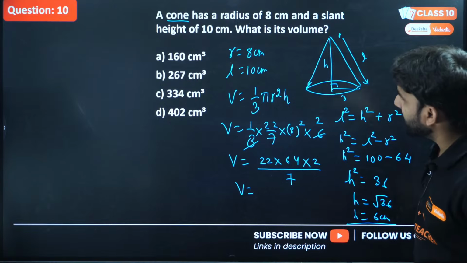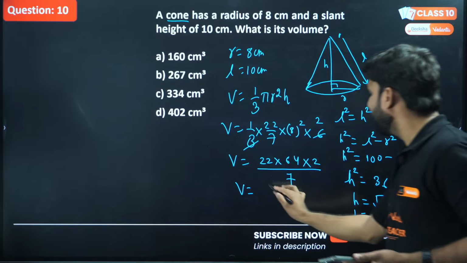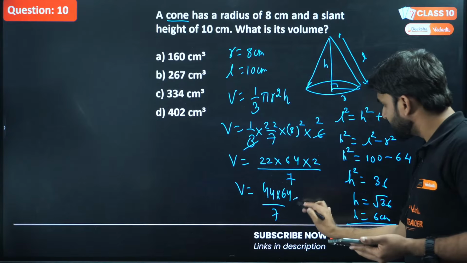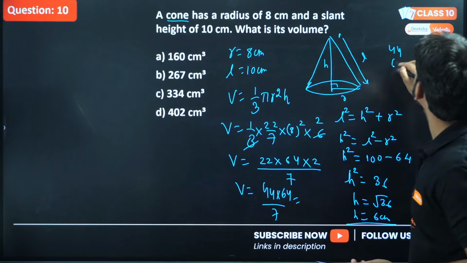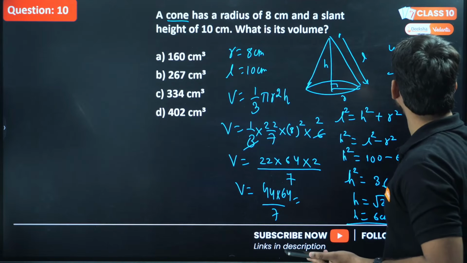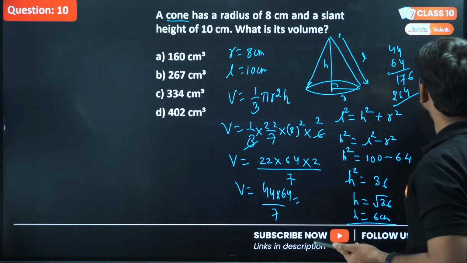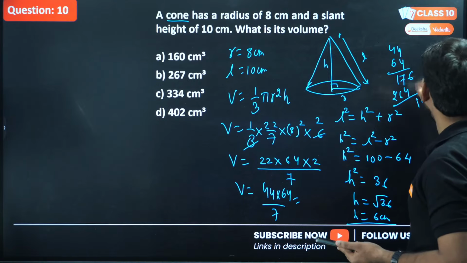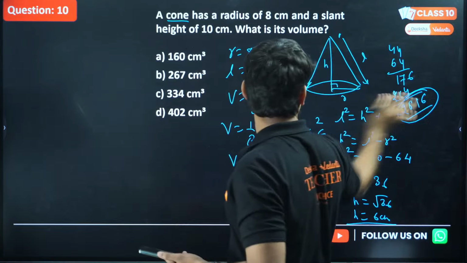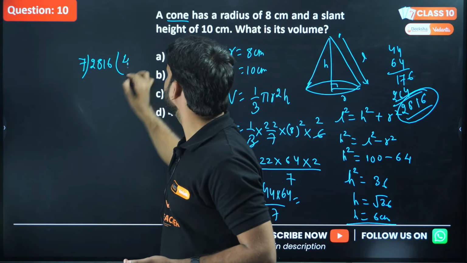Solve this question, let's check the answer. So what we can do here, 44 into 64 divided by 7. So let's multiply it. 44 into 64 will be 2816. Now divide this 2816 by 7. So this will be 4.